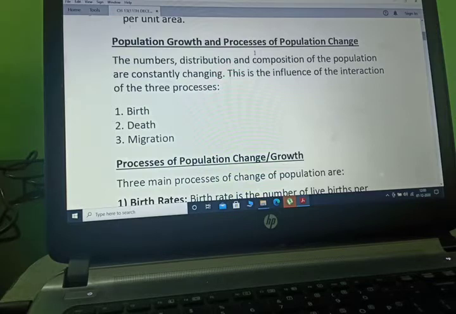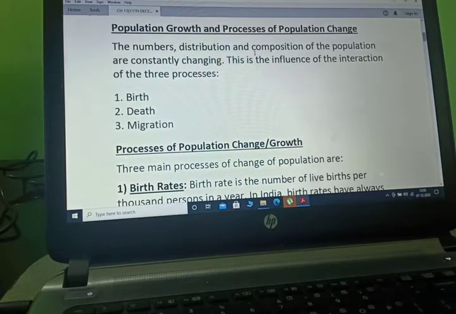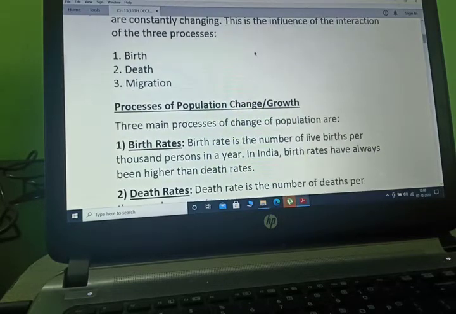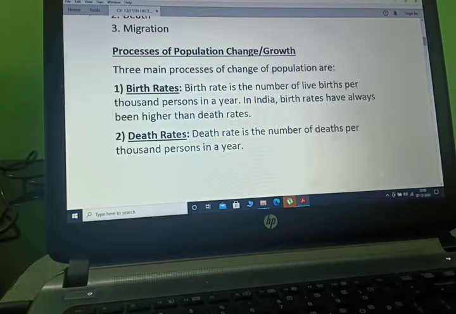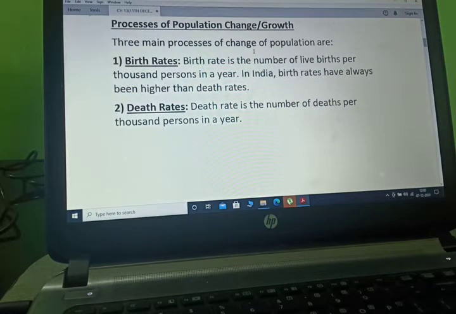Population growth and processes of population change. The numbers, distribution and composition of population are constantly changing. This is the influence of the interaction of three processes, that is birth, death and migration. Now processes of population change or growth. Three main processes of change of population are birth rate.